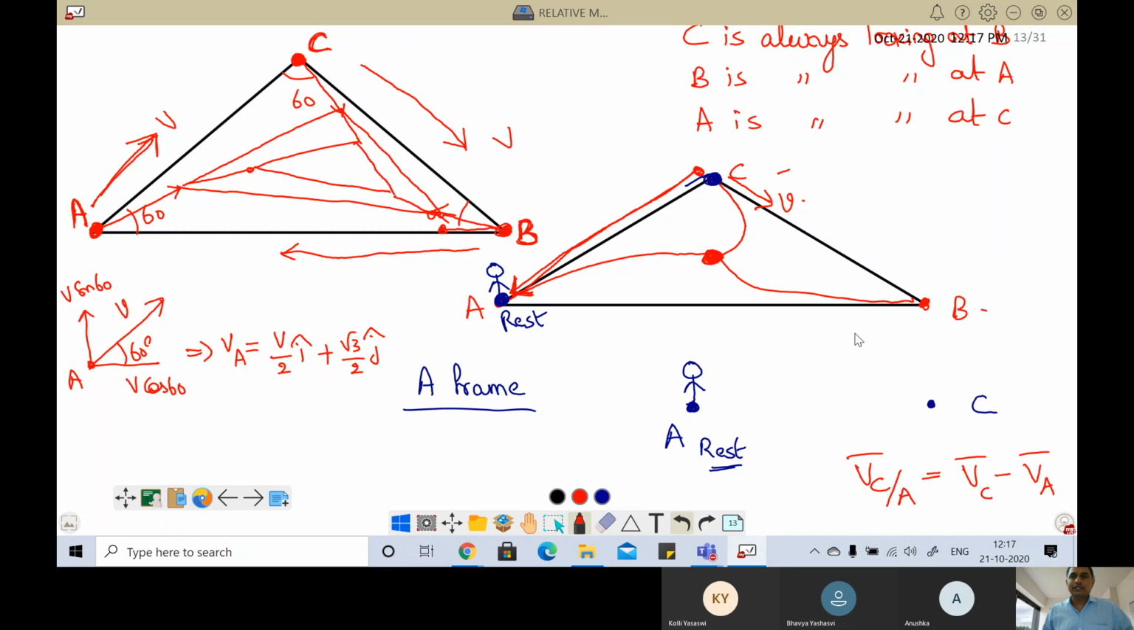Or otherwise, B also you can take, because both of them are meeting. Instead of C, you can also take B. That is easier. Okay, now let us say we take B.